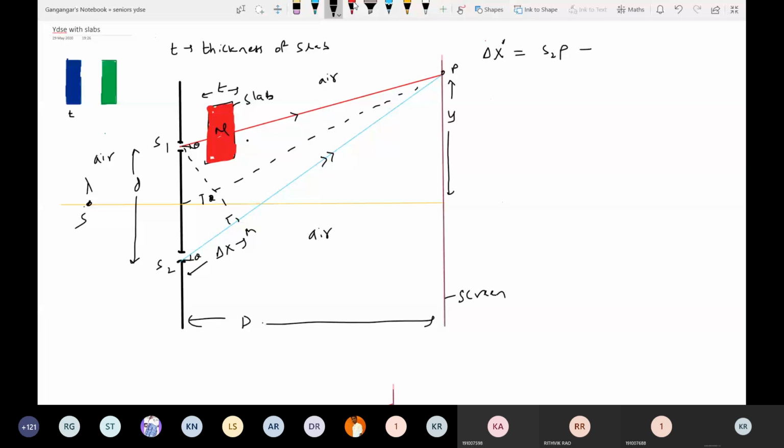So how to write the equation? S1P minus T is the distance covered by ray 1 in air. The remaining distance T it will cover in the slab. What is the equivalent path length, the optical path length? mu T. So it's all about learning how to write this condition. S2P is the path of ray 2.